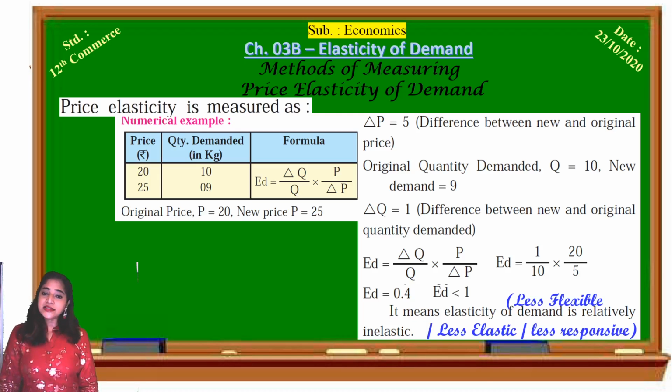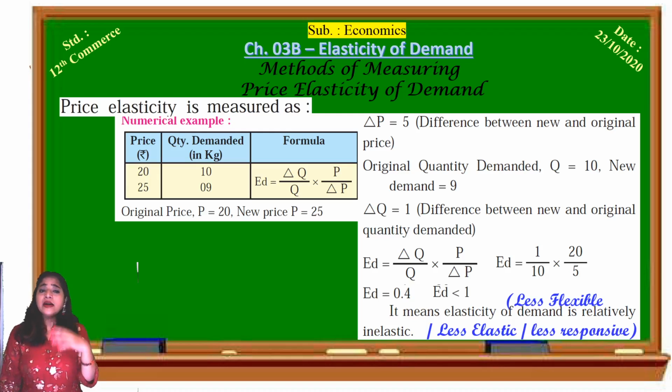So 0.4 is less than 1. So what is the elasticity of demand for this example? It means demand is relatively inelastic, that is less flexible, less elastic, or less responsive with reference to the change in price. What does this mean? When the price changes by rupees 5, quantity demanded decreases only by 1 unit.